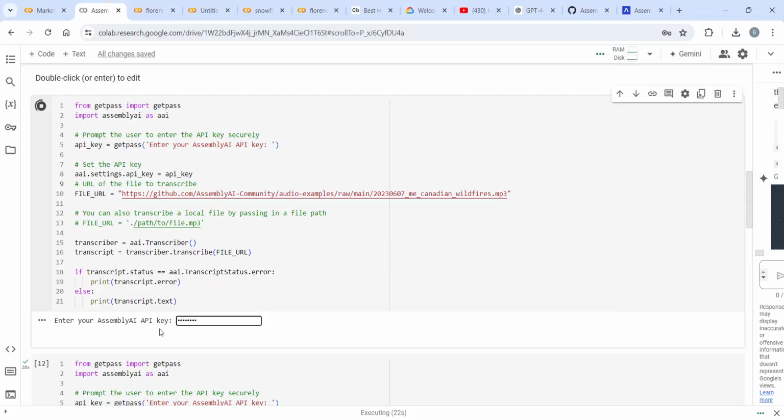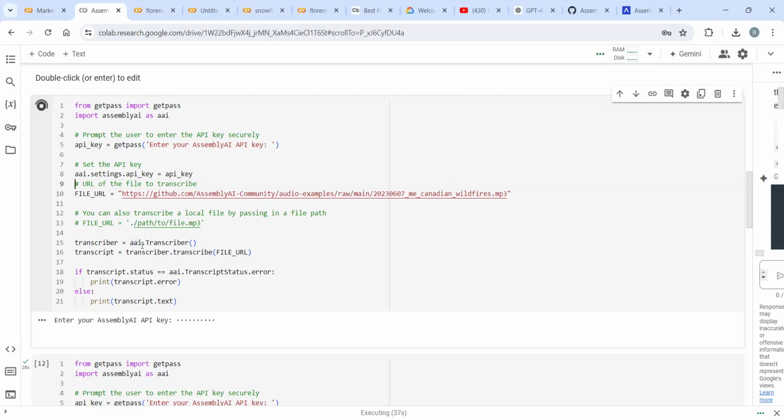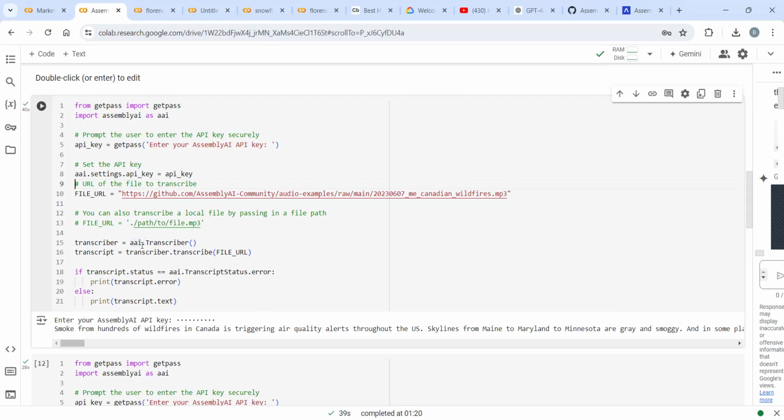I gave my key, and what it's going to do here is transcribe the entire audio file, the MP3 file, and it's going to give me a summary.